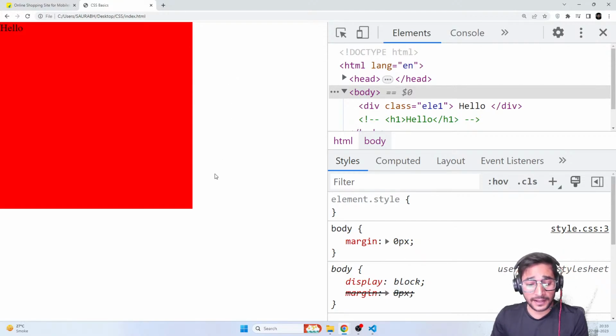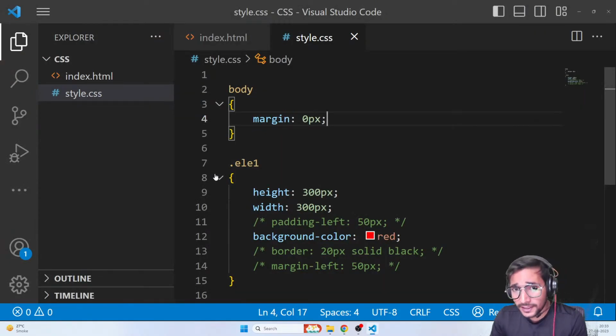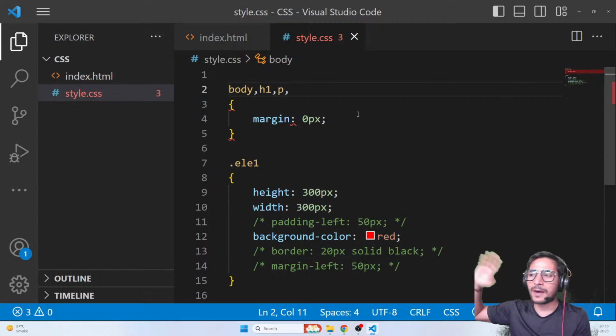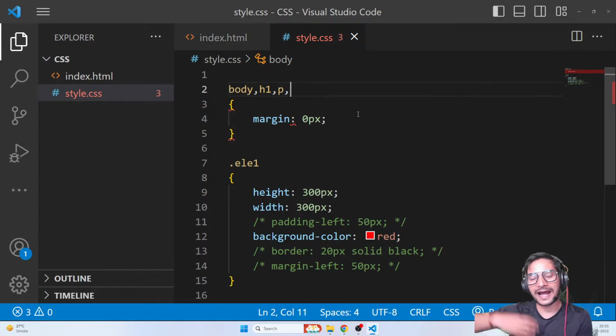Okay, guys. But again, as I was saying, body is not the only element. There are a lot of elements. So I can do this as well: body, comma, h1, comma, p, comma. I can mention all the elements that might have margin, and I can say, no, by default your margin should be 0. If I want, I can decide in future how much margin you should have. But by default, you all will be having 0. Because a lot of times these extra margins will cause alignment issues, because we will think they are starting from the start, but they already have some extra space. That's why I want all the elements to have a margin of 0 initially.